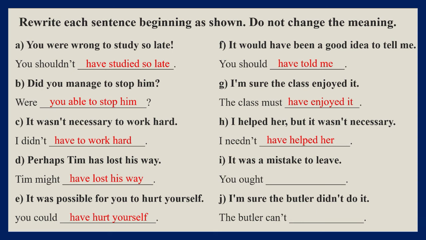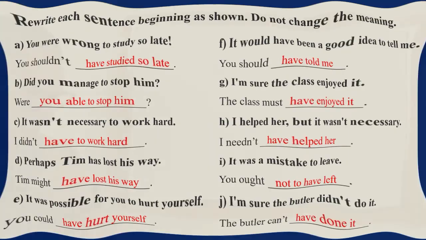I. It was a mistake to leave. Again, this is advice. You ought not to have left. J. I'm sure the butler didn't do it. Again, certainty, negative deduction, so the butler can't have done it.